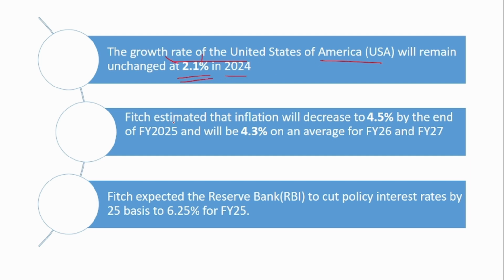Fitch has estimated that inflation will decrease to 4.5% by the end of financial year 25 and will be 4.3% on average in financial years 26 and 27. And Fitch also expects that RBI will cut the repo rate by 25 basis points, that is to 6.25, for the financial year 25.